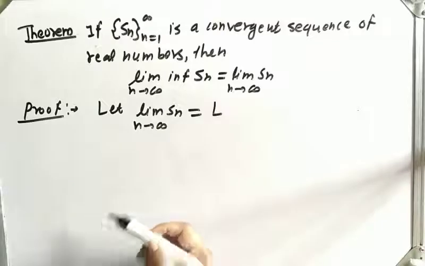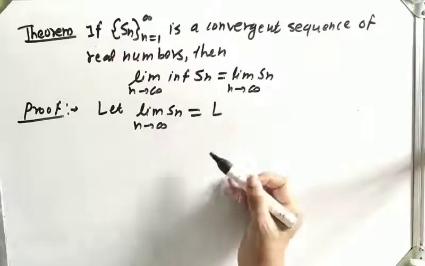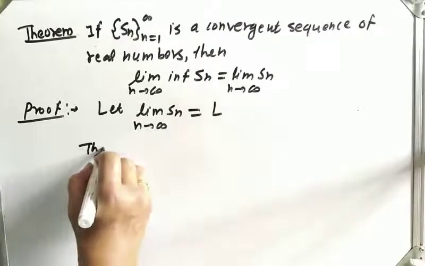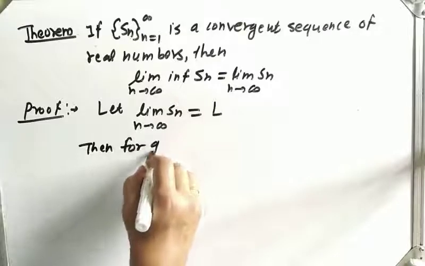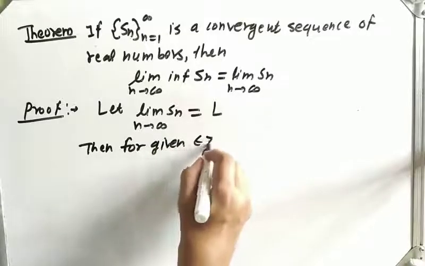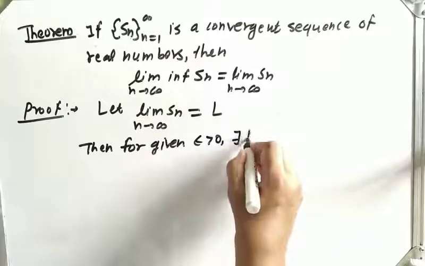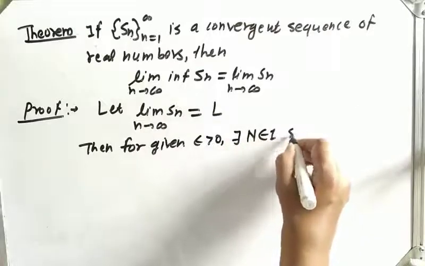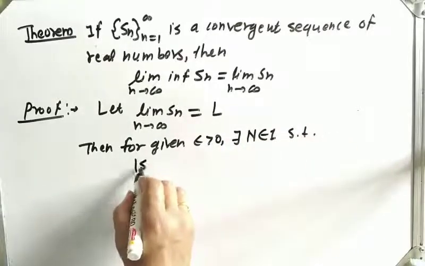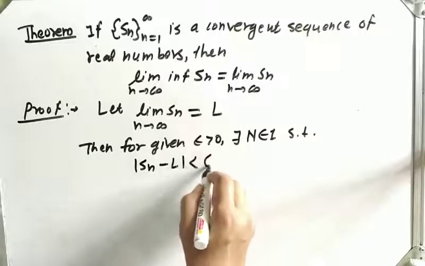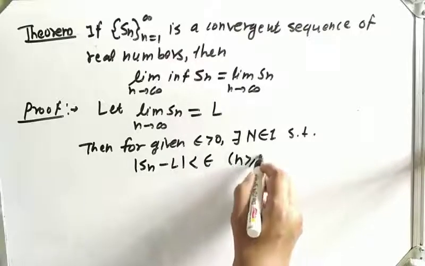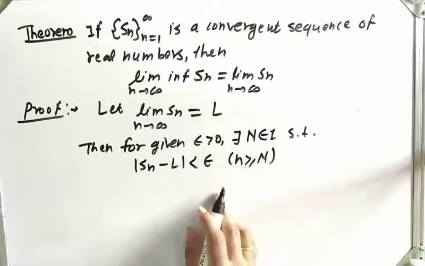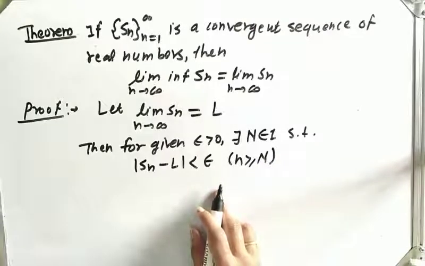Now, as limit of Sn is L, what does it mean by definition? For a given epsilon greater than 0, there exists some capital N belonging to the natural numbers such that mod of Sn minus L is less than epsilon for all n greater than or equal to capital N. Okay, this is by definition.